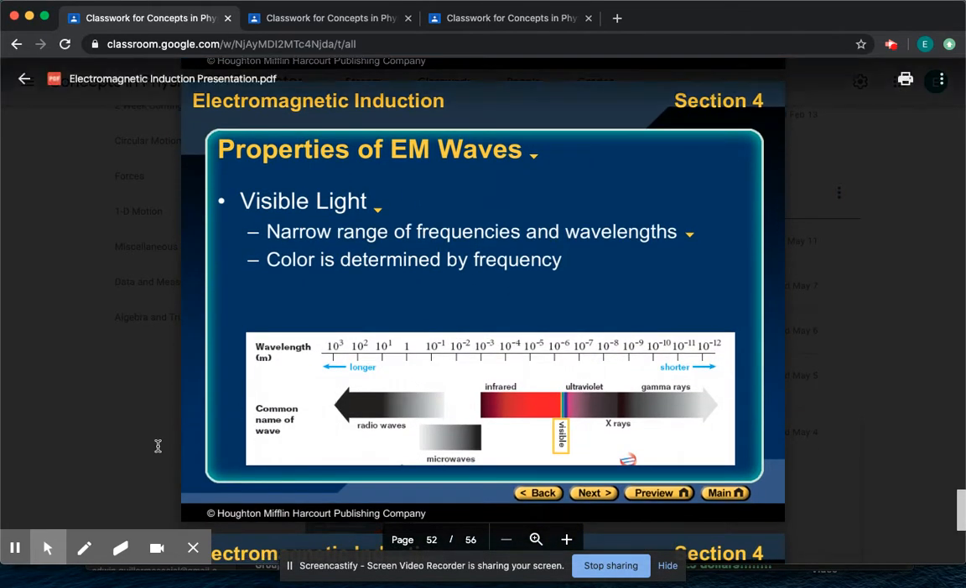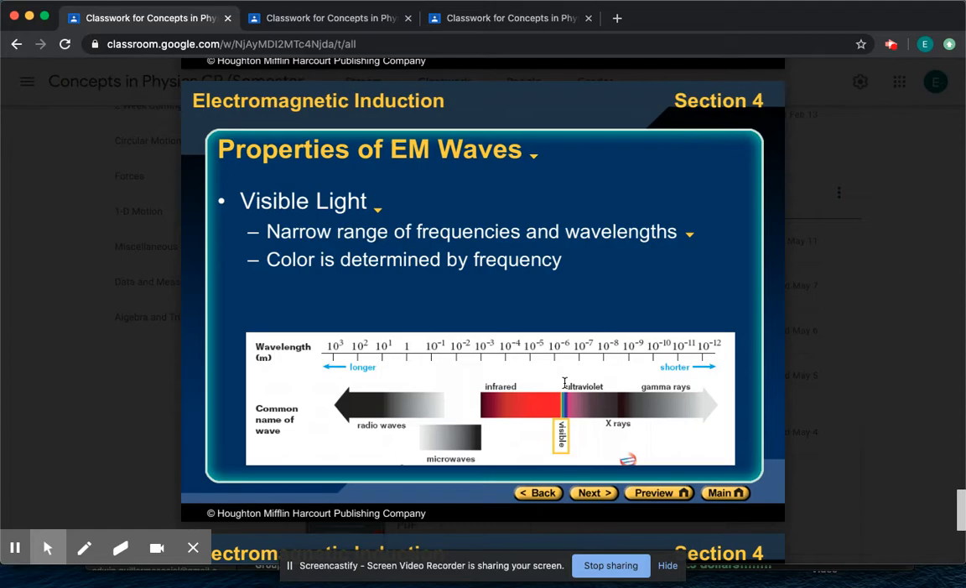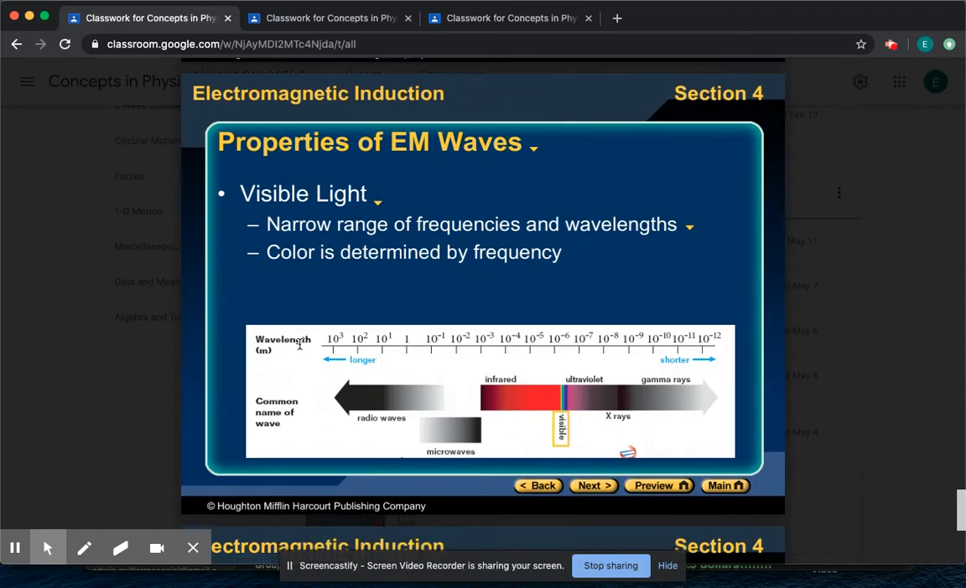Then you have visible light. Visible light, as the name implies, is what we can see. If you look at the band, it is a very small window, okay? Only a very small portion of light falls under visible light that we can see. And those, your yellows, your blues, your violets, that is what the visible light spectrum is.